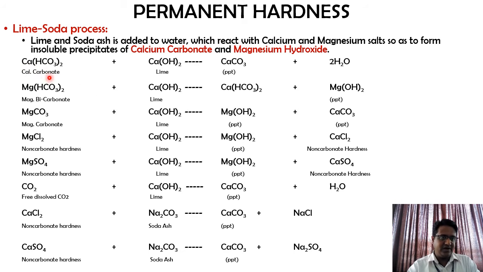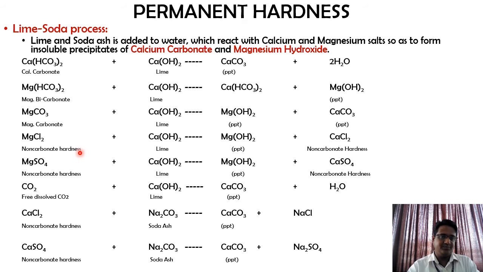Wherever calcium and magnesium are there, the carbonate and bicarbonate of those are what we call carbonate causing compounds. Whereas magnesium chloride, here I have written as non-carbonate hardness. Carbonate and bicarbonate hardness we usually relate with temporary hardness.